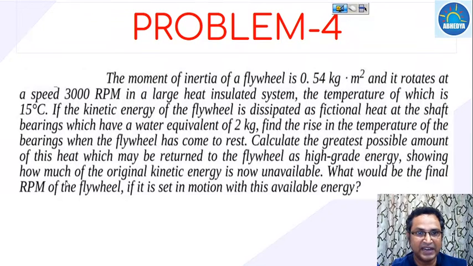What would be the final RPM of this flywheel if it is set in motion with this available energy? High grade energy is nothing but work or kinetic energy, so we have to find the amount of that high grade energy which is returned to the flywheel.